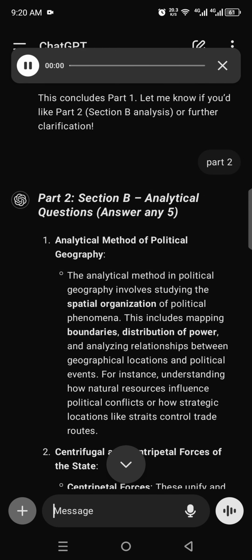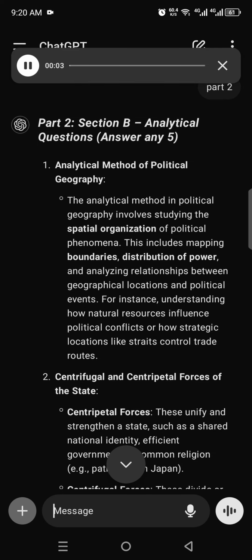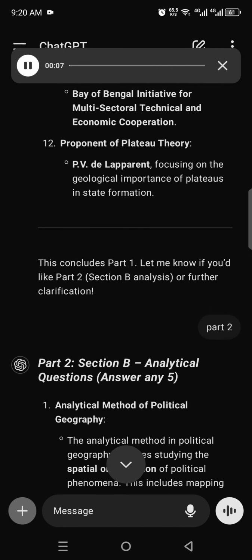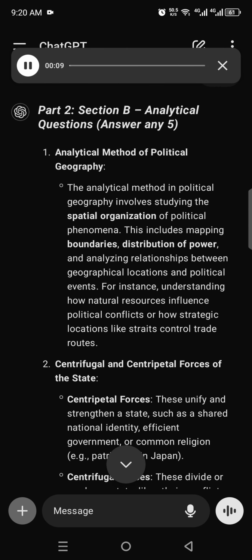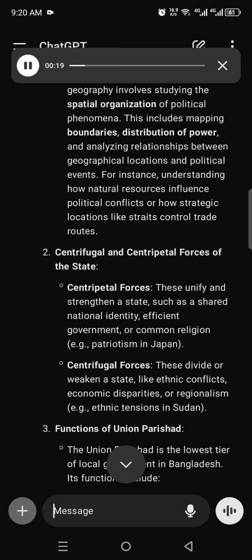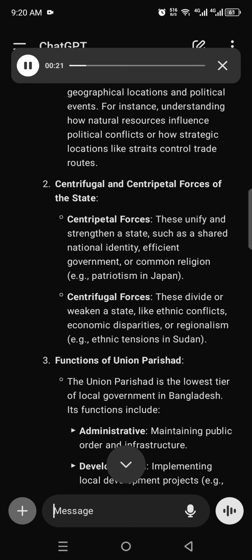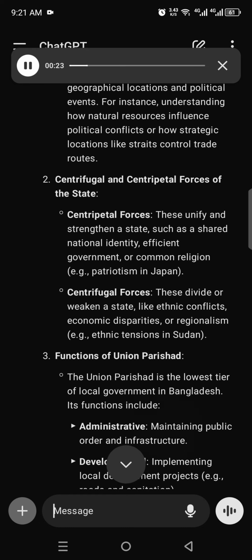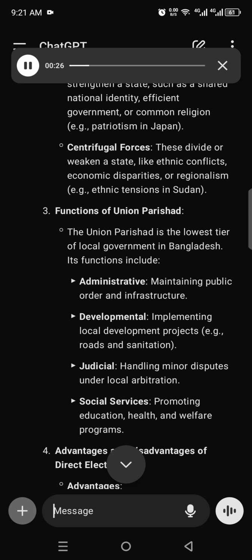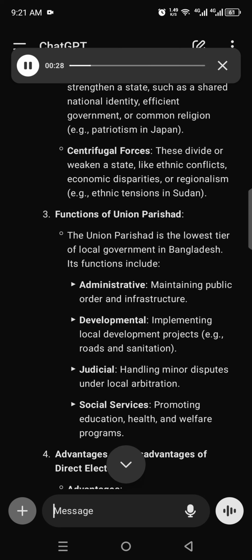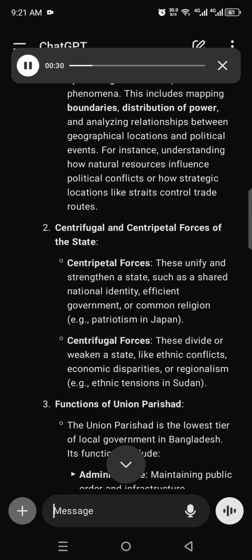Part 2, Section B, Analytical Questions. Answer any 5. 1. Analytical method of political geography. The analytical method in political geography involves studying the spatial organization of political phenomena. This includes mapping boundaries, distribution of power, and analyzing relationships between geographical locations and political events. For instance, understanding how natural resources influence political conflicts or how strategic locations like straits control trade routes.